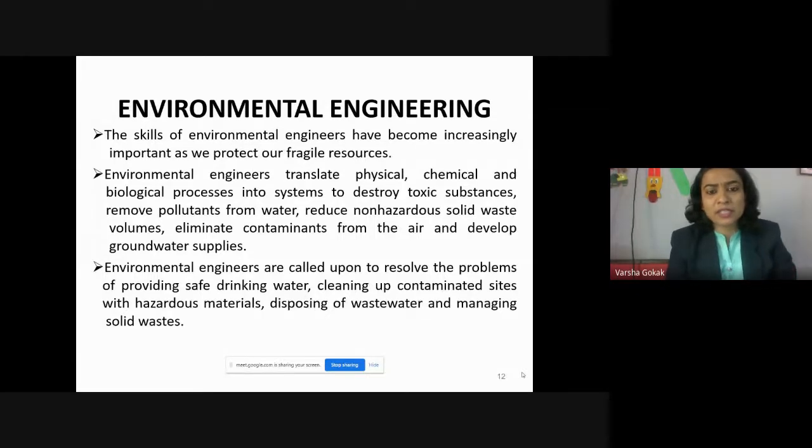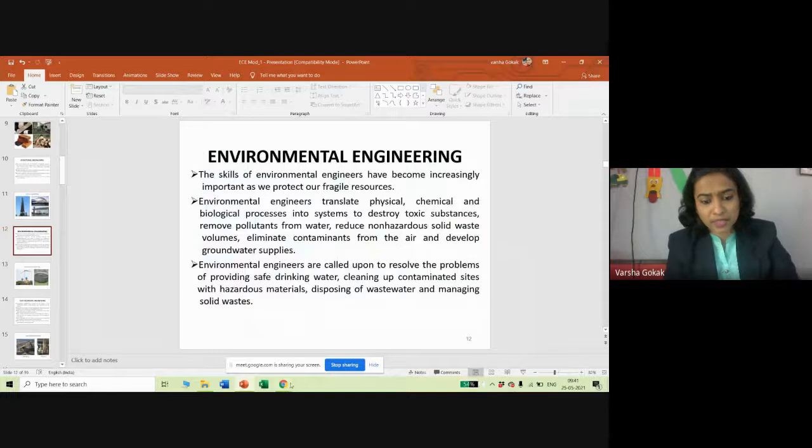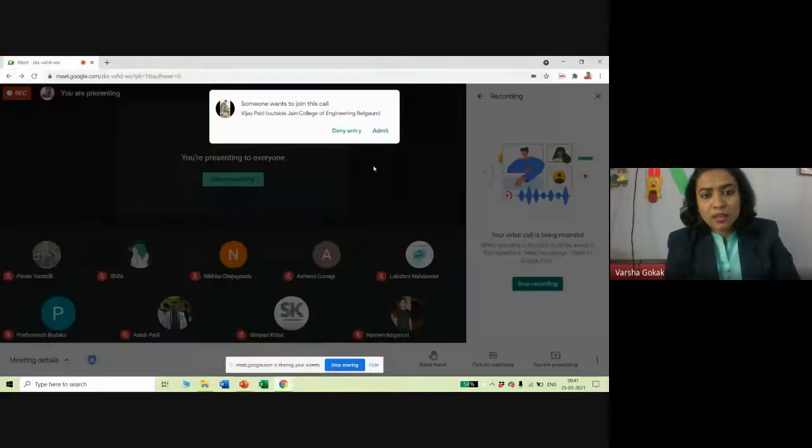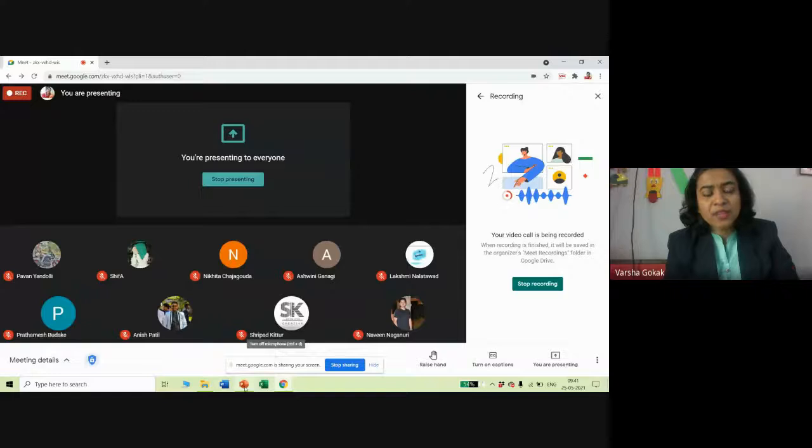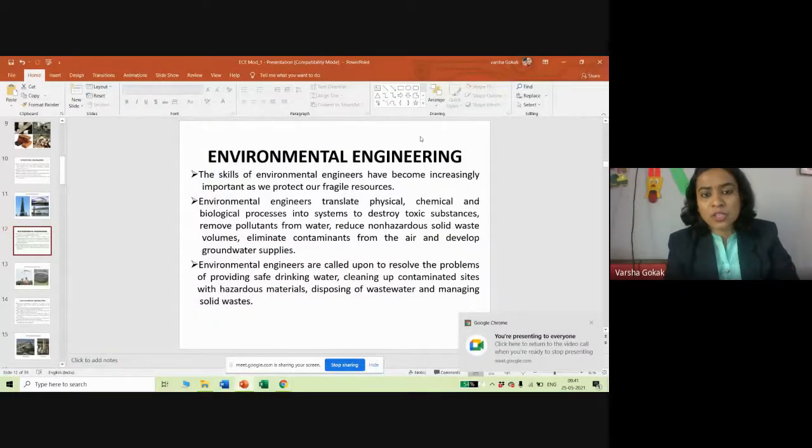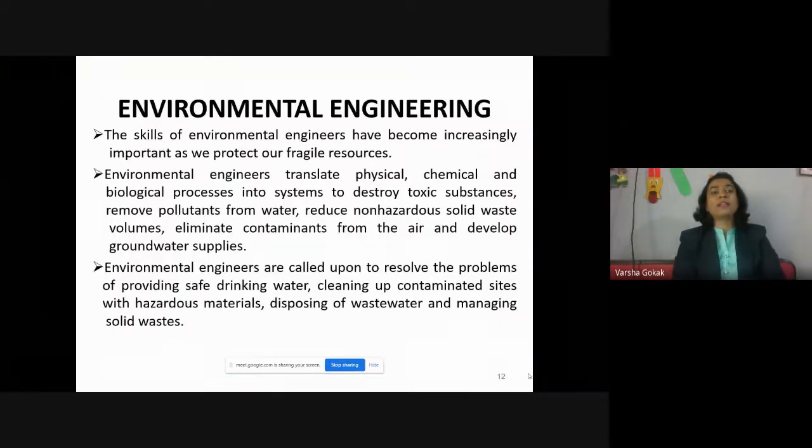So, environmental engineering is becoming important because of the current climatic conditions. It is one of the most burning issues now. If anybody is interested in doing further work related to the environment, it will be like a boon, because there are lots of environmental issues going on.